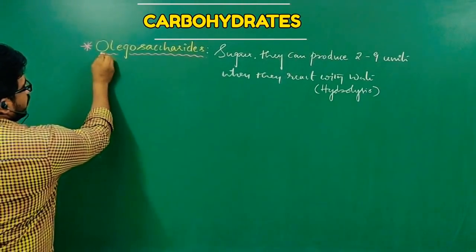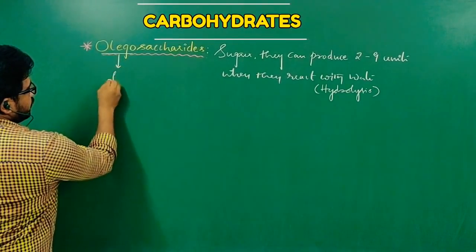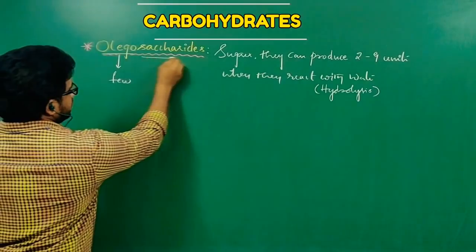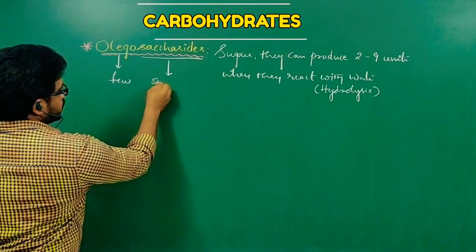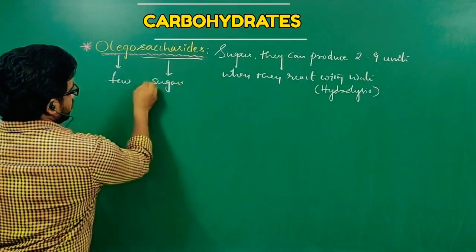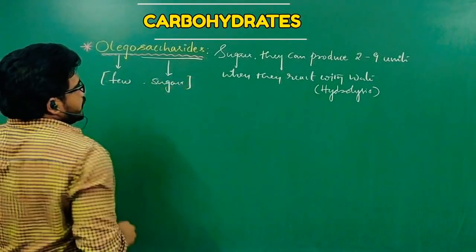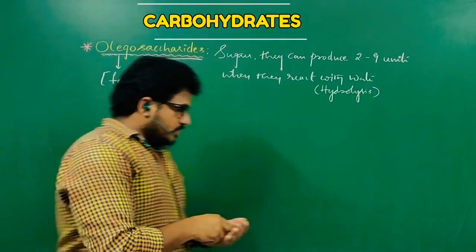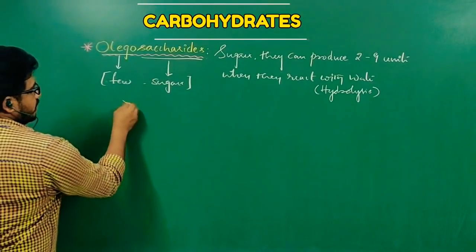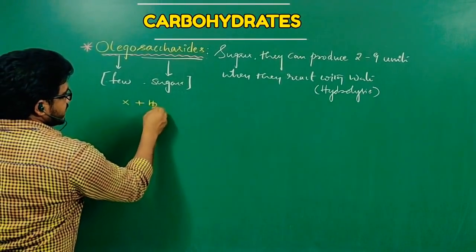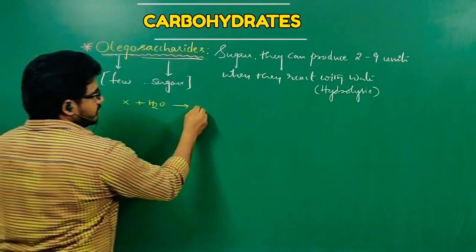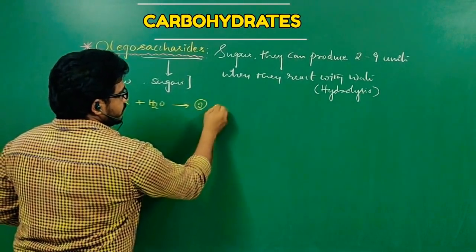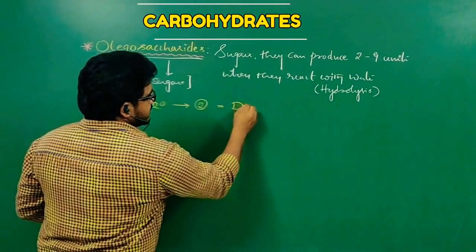I told you before, oligo means few, means some, and saccharide means sugars. So they are composed of a few units of sugars. The range is from 2 to 9. If we take a component X that reacts with water and provides 2 components, then that is called a disaccharide.